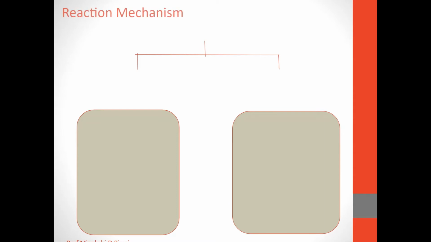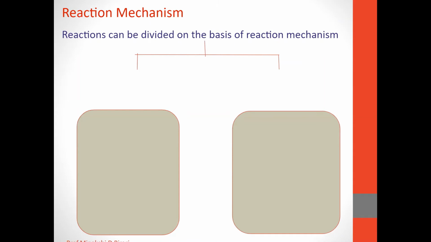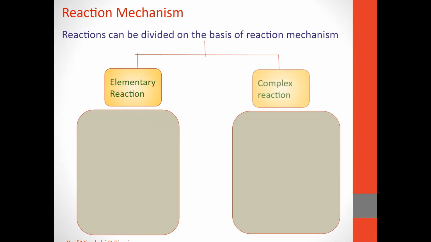Now let's see that reactions can be divided on the basis of reaction mechanism into two types, elementary reactions and complex reactions. Each step in the mechanism of the reaction is called an elementary reaction. An elementary reaction occurs in a single step and does not involve any intermediates.